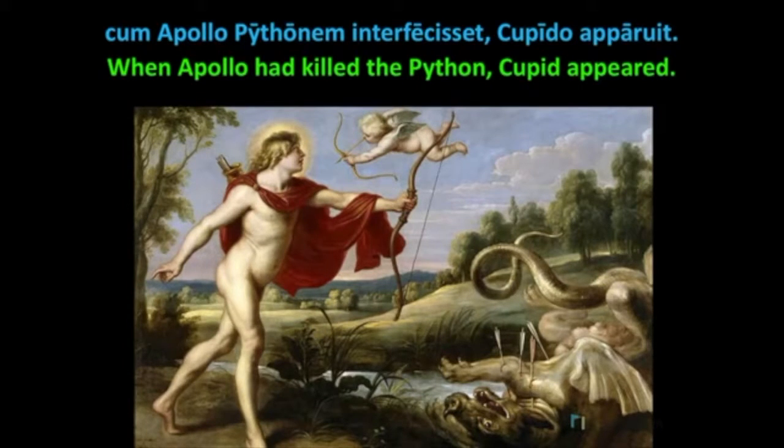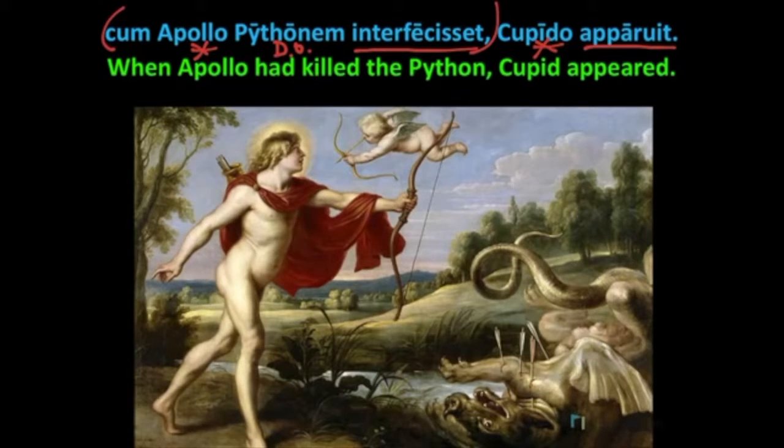Now, again, note that the main verb of our sentence is apparuit, and the subject of that verb is Cupido. Cum, again, sets off a subordinate clause, where interfecit is the subjunctive verb, Apollo is the subject, and Pythonem is the accusative direct object.